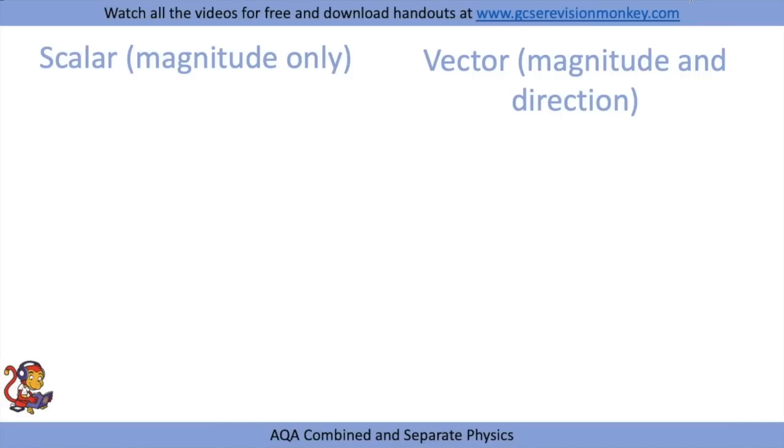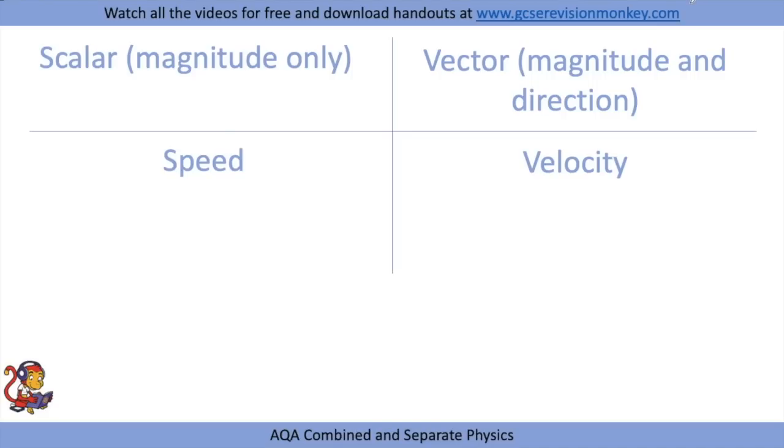In this topic, we need to distinguish between scalar and vector quantities. And the two we're going to focus on are speed and velocity. So the scalar quantity speed has magnitude only, which means it only comes with a size, whereas velocity is classed as a vector because velocity tells you both the size and direction of movement. So for example, with speed, if an object was moving to the right at 3 meters per second, we would just class the speed of the object as 3 meters per second.